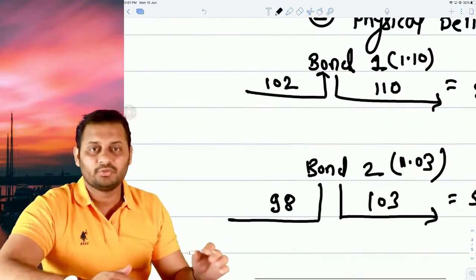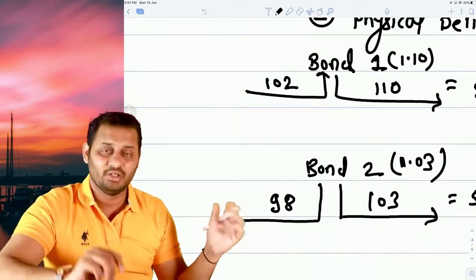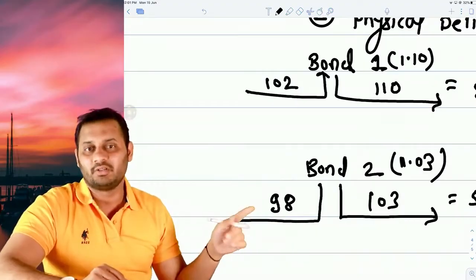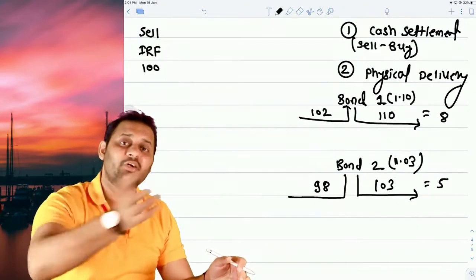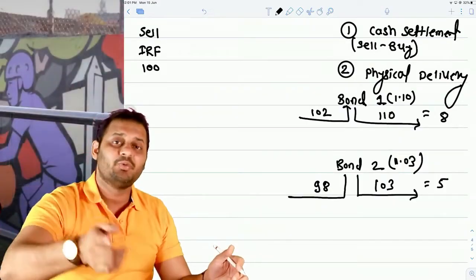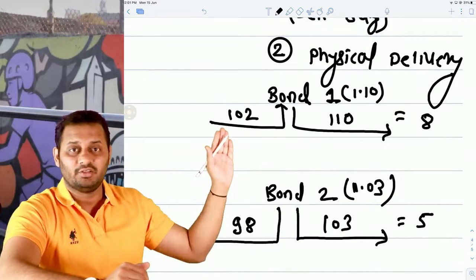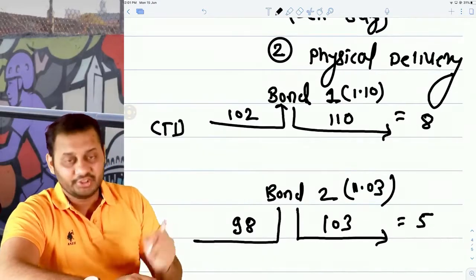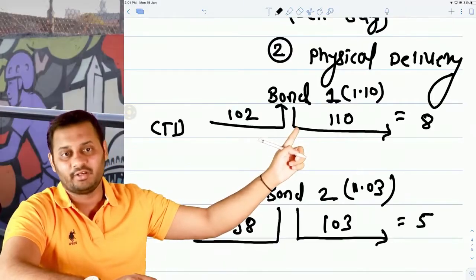What most of the students will do is, sir, this bond is cheapest to deliver because the price is less. No, this bond is not cheapest to deliver. Cheapest to deliver means out of the two bonds, which bond you will prefer to sell in the market, in which bond you will have a lot of profit, and this bond is cheapest to deliver. This is called as CTD bond. Cheapest to deliver means the bond which gives you higher profit, 8 rupees.